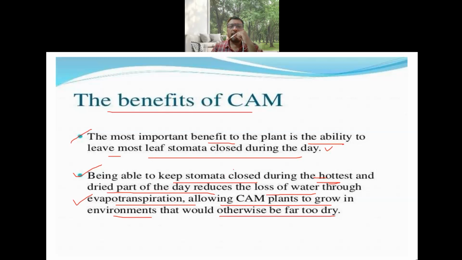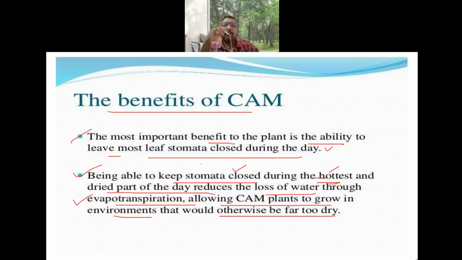So if the stomata remain closed, even during the daytime, one is it regulates the temperature. High temperature won't enter in to affect the leaves or plant, and the loss of water won't occur. That is, transpiration won't occur, and water would be stored. The loss of water is prevented, and the plants remain healthy, because loss of water is not taking place. So that is the major benefit of the CAM cycle to the plants. That is all about CAM plants.